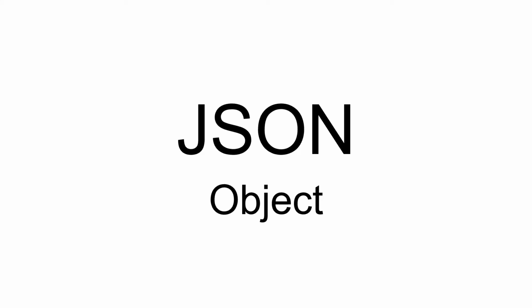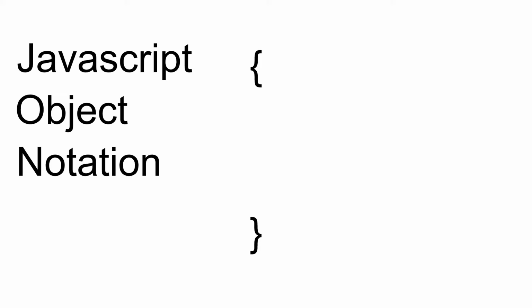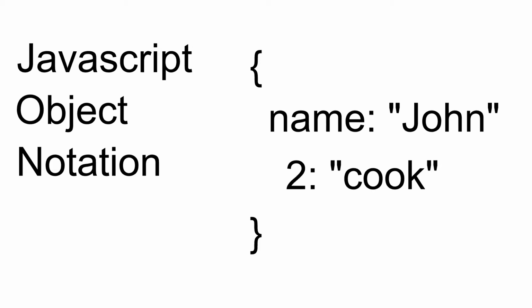Hey guys, so what is a JSON object? What is all this nonsense? Well, JSON is very simple. It's just a way of structuring data in a predictable way. That's to say, arranging your data following JavaScript Object Notation conventions: opening and closing curly braces, your data in key-value pairs, keys surrounded by double quotes, that's the important one, and those values can be strings, numbers, arrays, objects, doesn't matter. JSON is not unique to JavaScript. It's called JavaScript Object Notation because it's modeled after JavaScript objects, but it's not limited to it. Other languages use JSON. The main difference between an actual JavaScript object and a JSON object is that the keys in a JSON object must be double quoted.